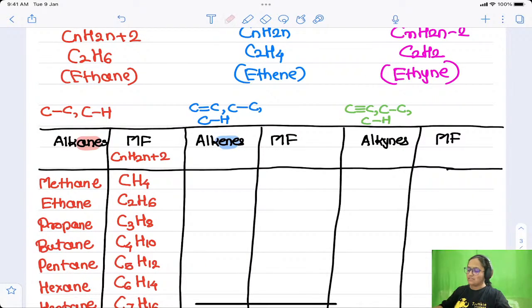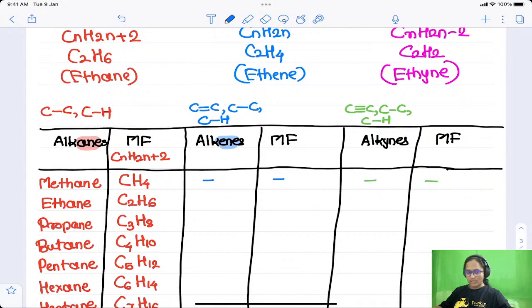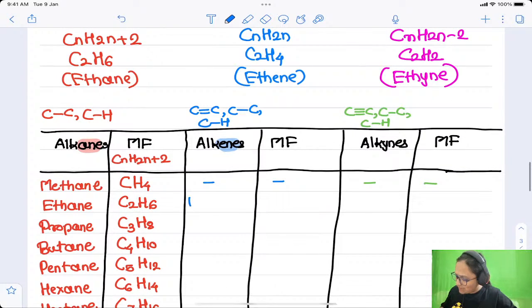But in case of alkenes, at least one carbon to carbon double bond is the necessary condition. If there is only one carbon, we are not able to write a double bond in it. Therefore, for one carbon I will put a dash, not only for alkenes but for alkynes also. Because if there is only one carbon atom, we cannot have a carbon to carbon double bond. Therefore, in nature there is no alkene or alkyne containing one carbon atom. Do you understand? Okay, but we can write from carbon number 2.